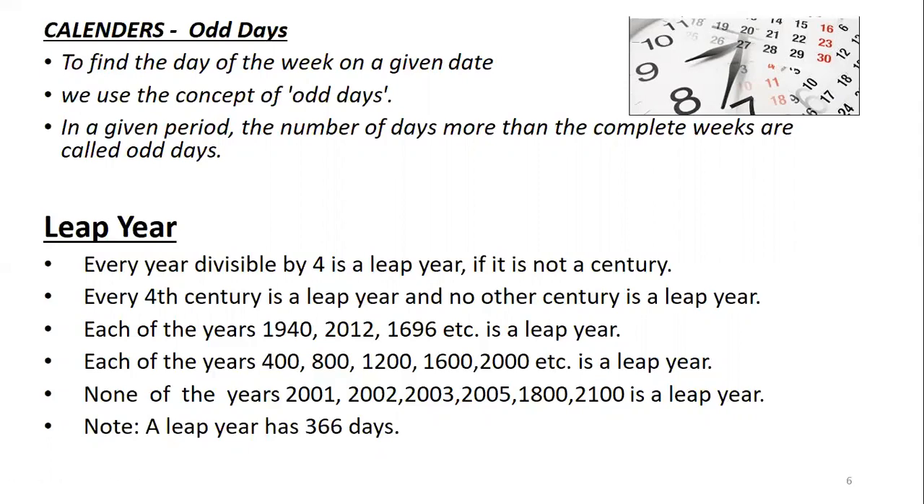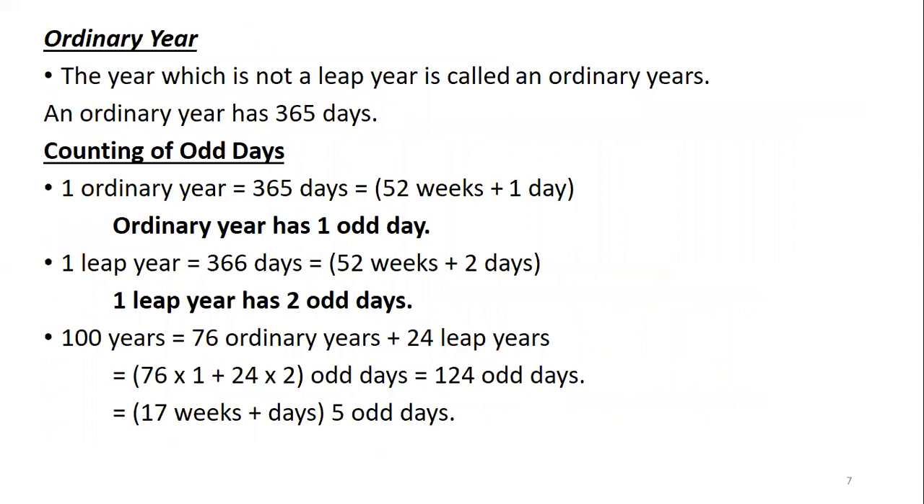A leap year has 366 days. The year which is not a leap year is called an ordinary year. An ordinary year has 365 days, in which there are 52 weeks plus 1 day. So that 1 day is called the odd day. One leap year has 52 weeks and 2 days. So one leap year has 2 odd days.